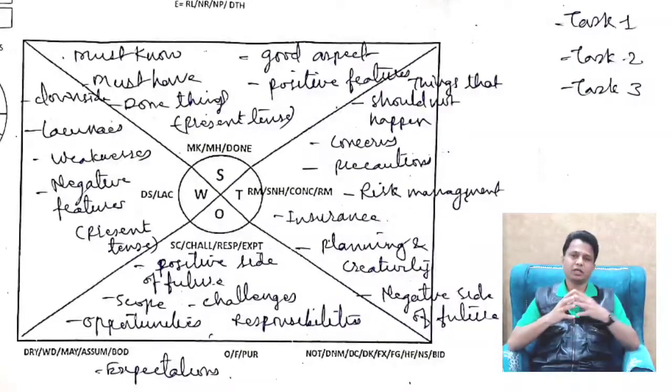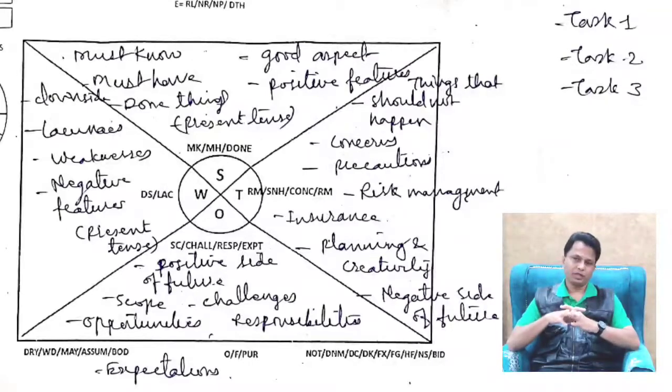The second quadrant is weakness, which talks about the weakness, the downside, the various lacunae, or the shortcomings of that particular thing, event, or domain that you are analyzing. So this will talk about all the downside or the weaknesses in the present tense.